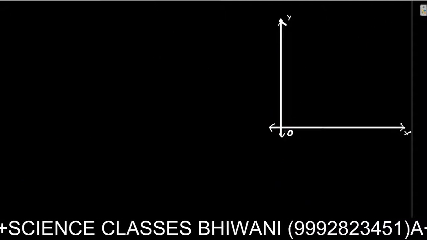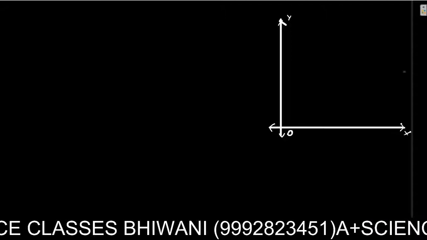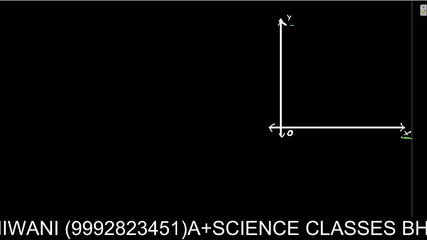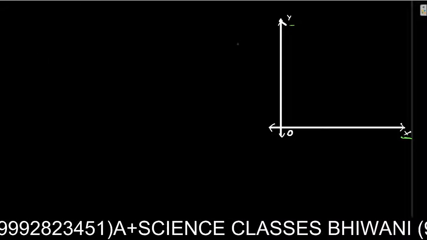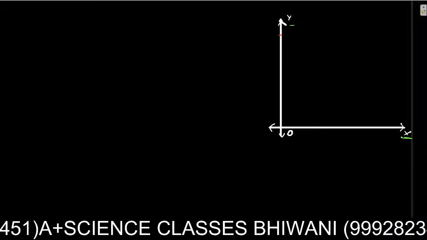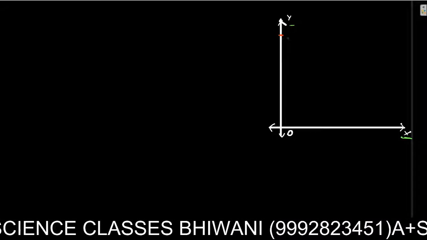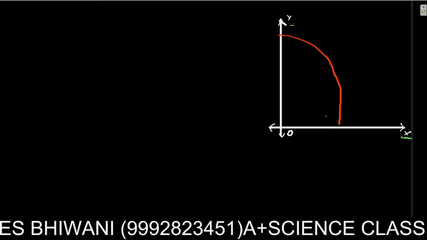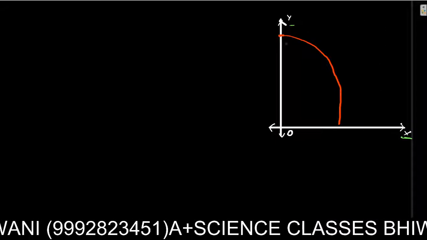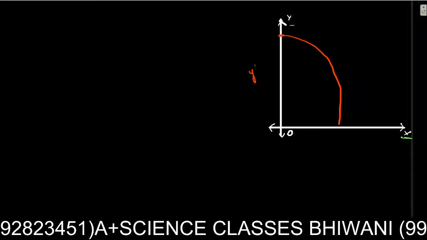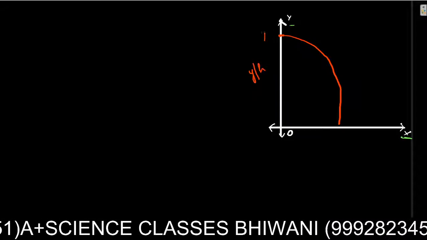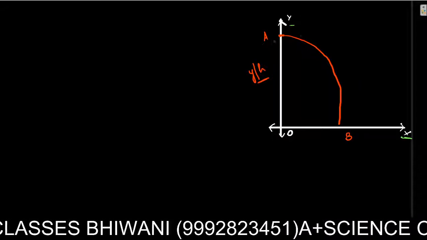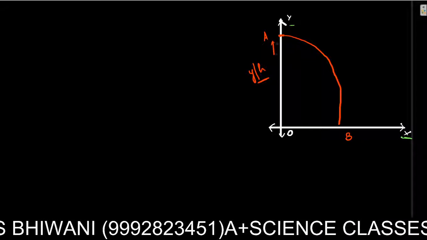So I have here my coordinate axis. Since I am talking about motion in a plane, I'll need 2 axes, that is x, y. Just take it as I'm standing here. I throw a ball from a cliff and it goes down like this. I'm standing at a height, you can say y or h, at a point A, and where it lands, it's B. You can denote the height by y or h, whatever you choose.